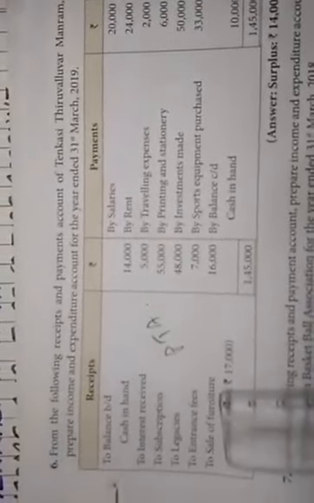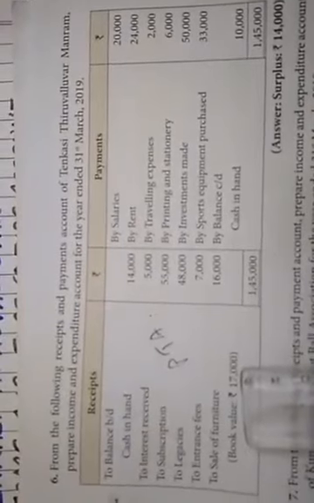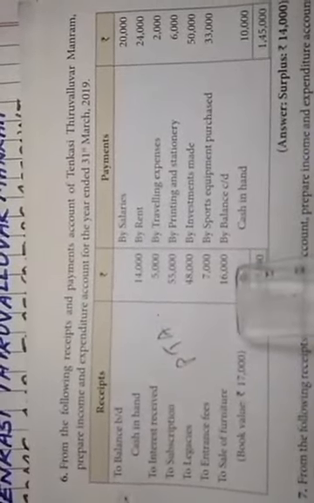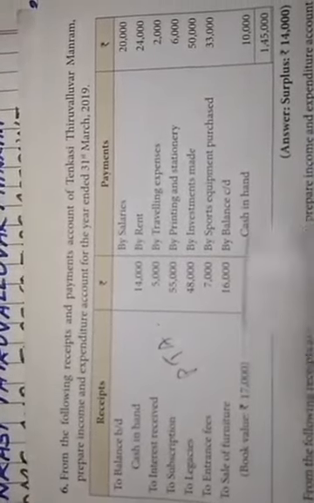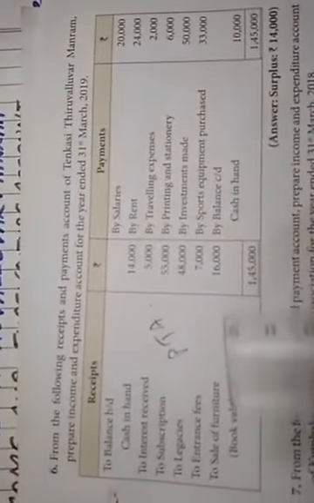Entrance fees are a revenue receipt. Then, sale of furniture: 16,000 is given, but the book value is 17,000. So the book value is 17,000, but we could sell only for 16,000. How much loss? 1,000. So we enter 1,000 rupees on the expenditure side as loss on sale of furniture.